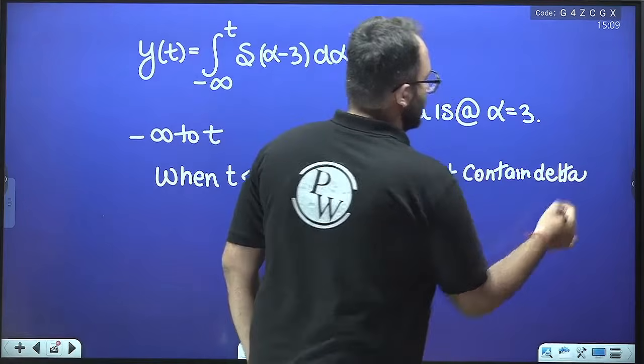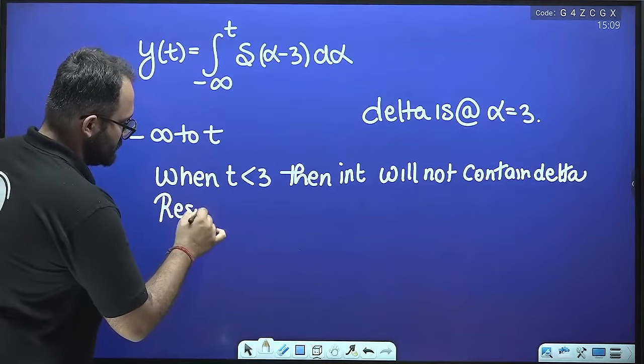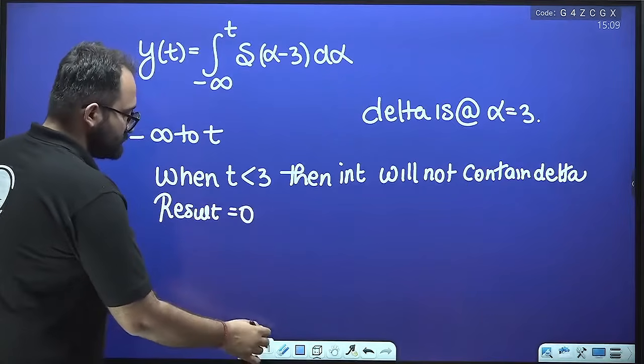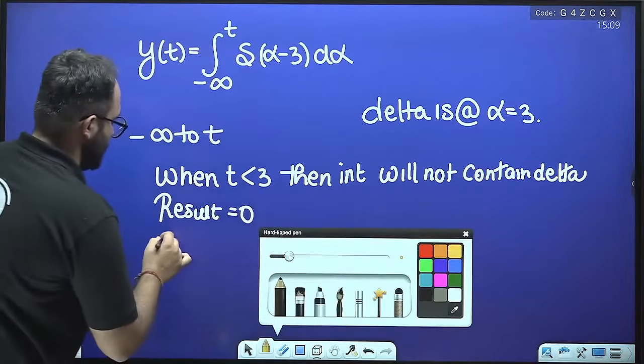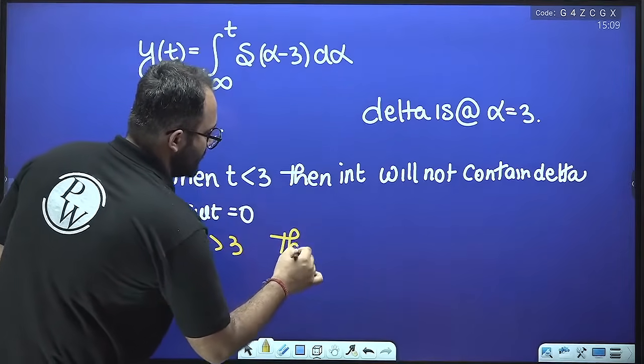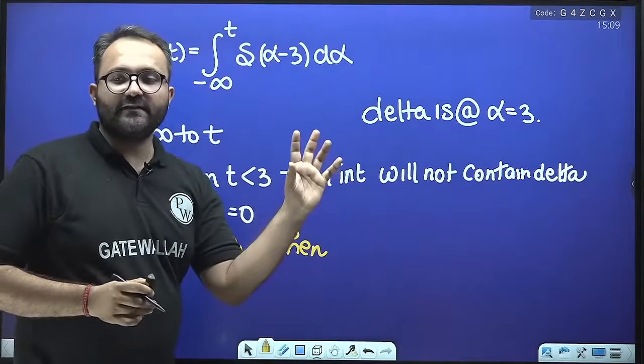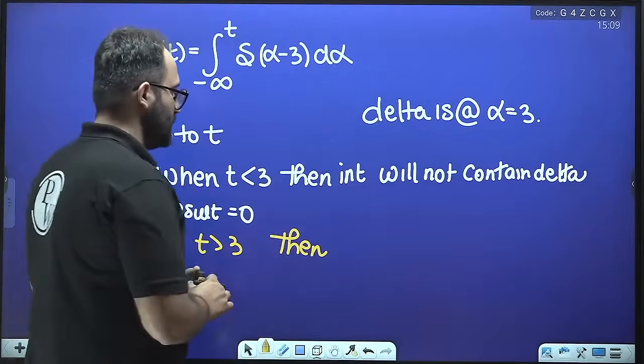But if t is greater than 3, then delta is inside the integration and the result will be 1.